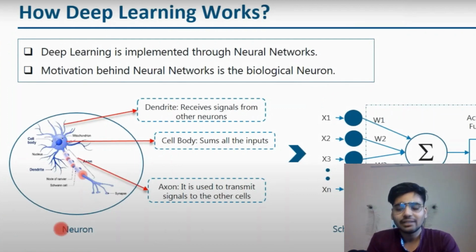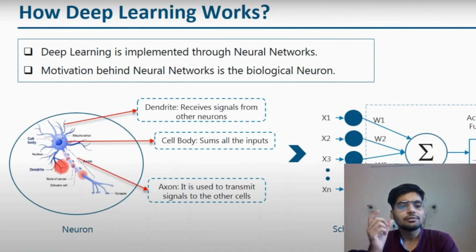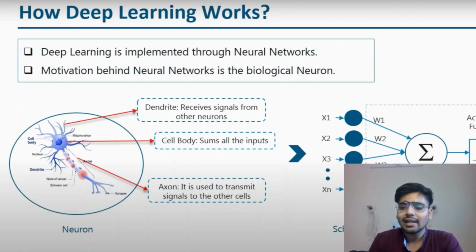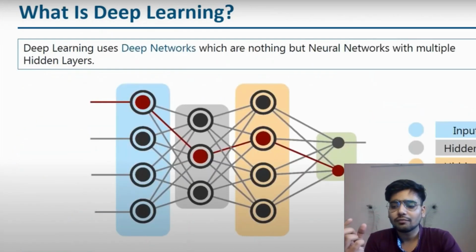Deep learning is implemented by neural networks like a human brain, which has neurons, and those neurons take signals and sum them up. We have brain cells called neurons, and they inspired the artificial neuron, which is called the perceptron, that we have developed. We focus on the biological neuron, where the dendrite receives the input. Here also we have an input layer, some hidden layers, and then an output layer.